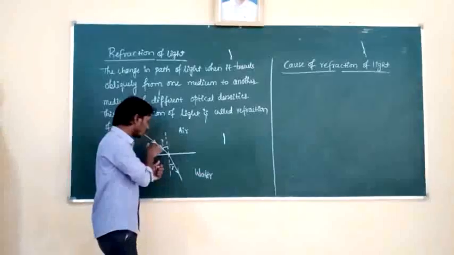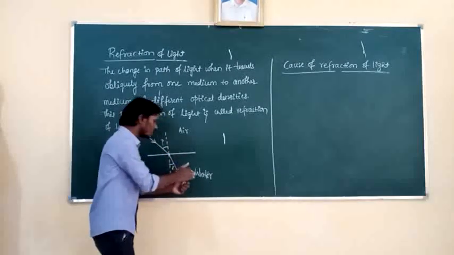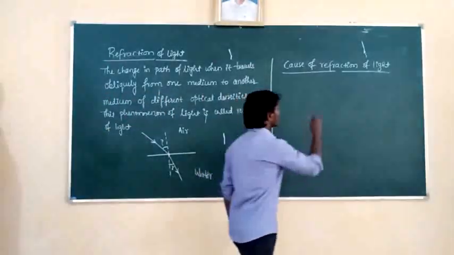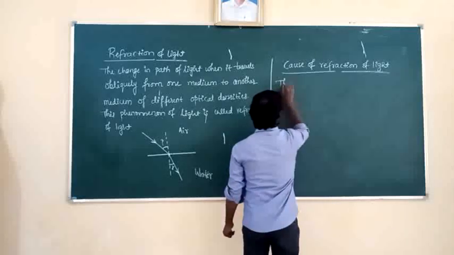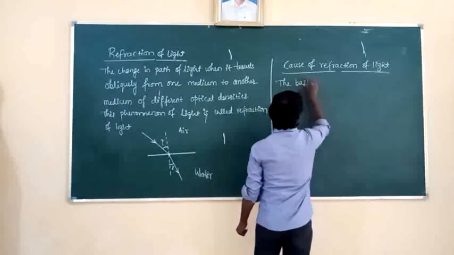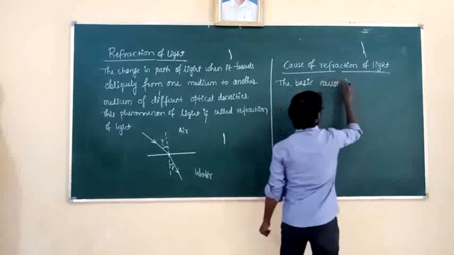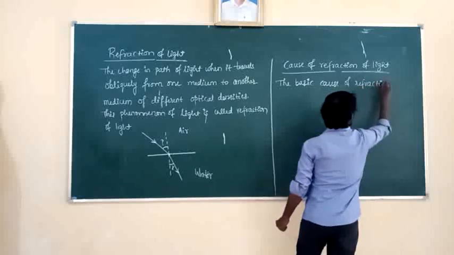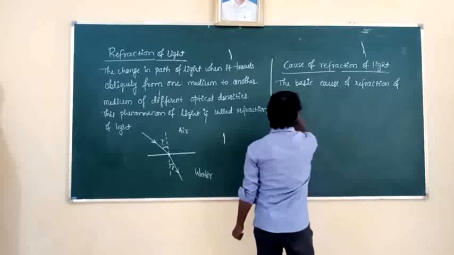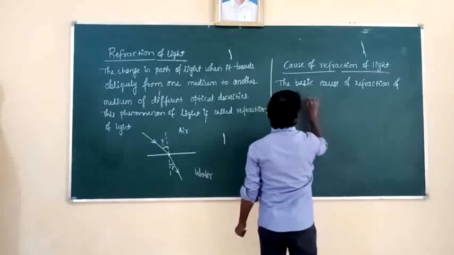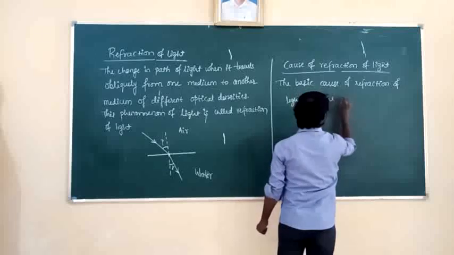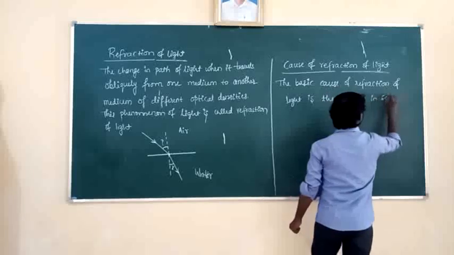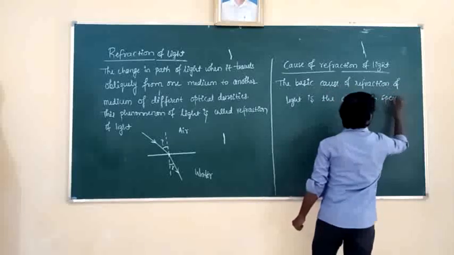Actually, how is it moving? It is moving along this path. Because of another medium, it changes its path because of the change in speed of light. What is the cause of refraction of light? The basic cause of refraction of light is the change in speed of light.